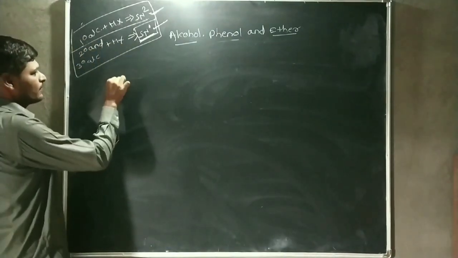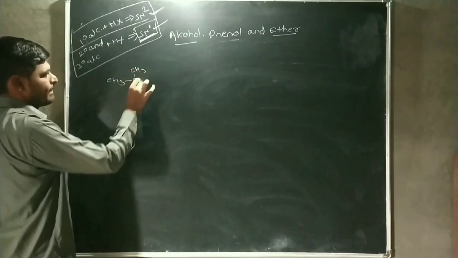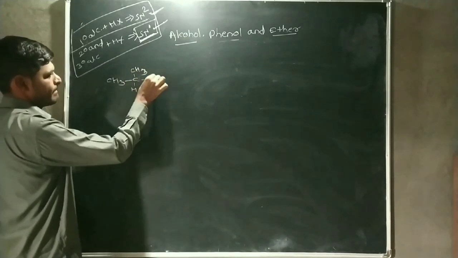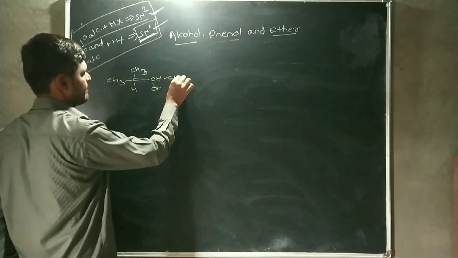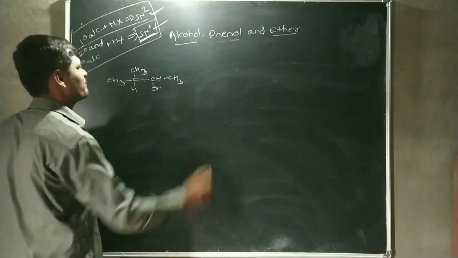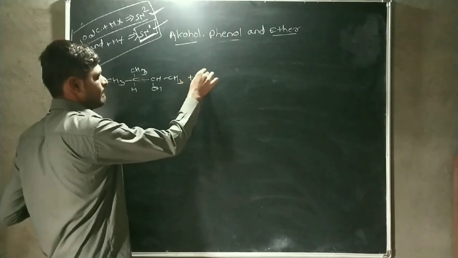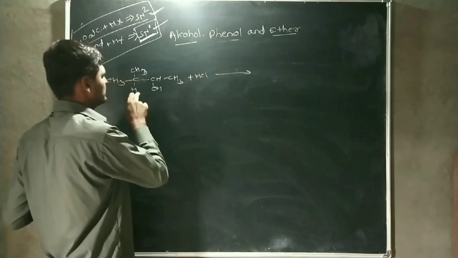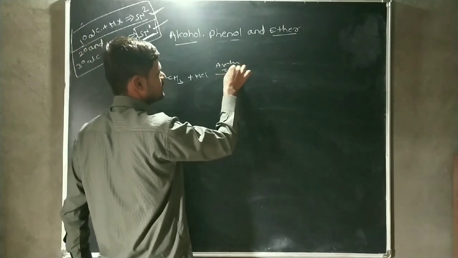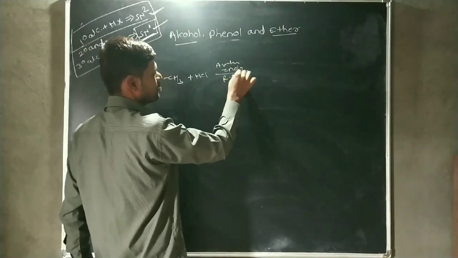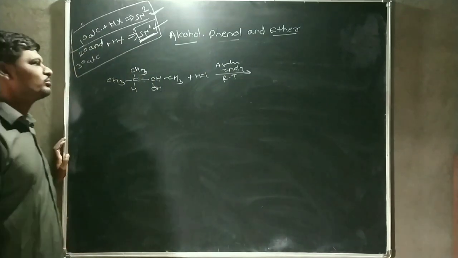Now we consider the next example, plus HCl. This is a secondary alcohol, therefore this reaction is carried out in the presence of anhydrous ZnCl2. Heating is not required because this reaction is carried out at room temperature.